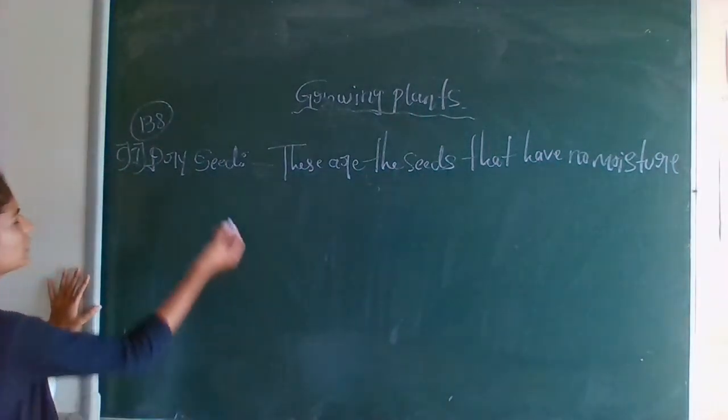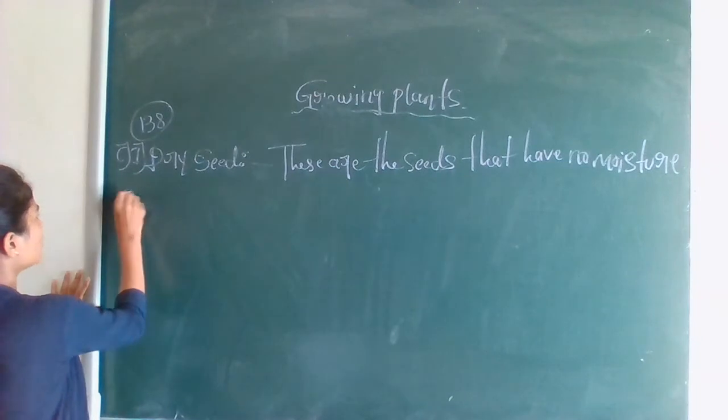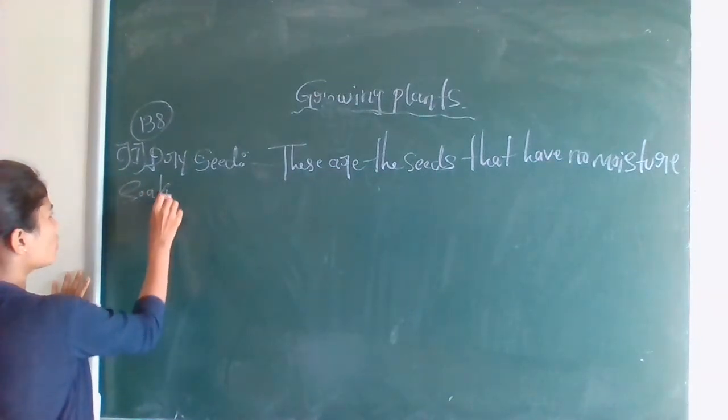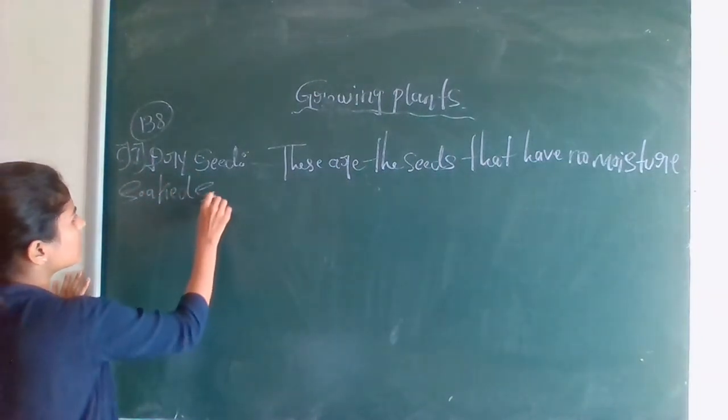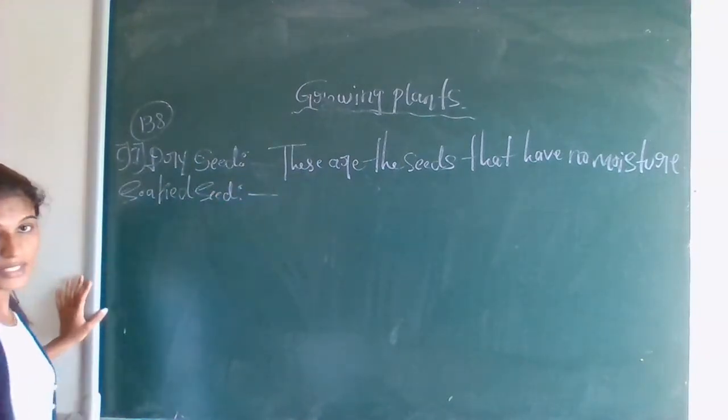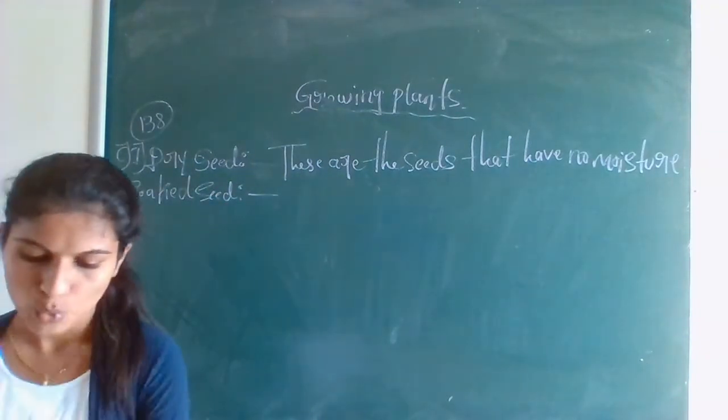Okay, next one, dry seed and soaked seed. Soaked seed in the sense wet seed. Okay, so what is the difference?